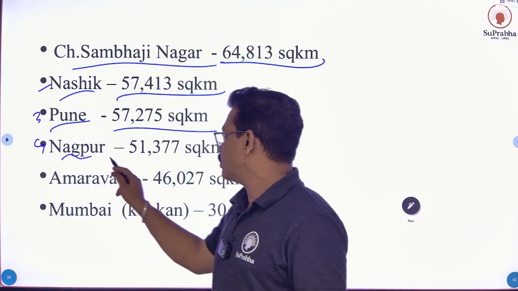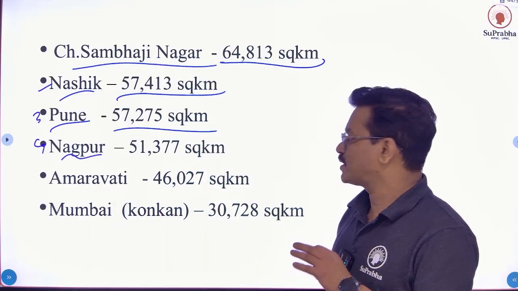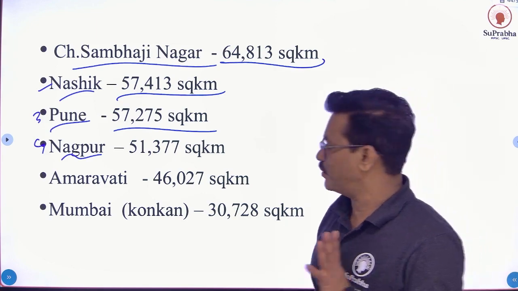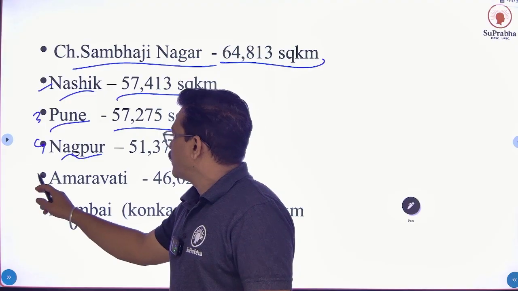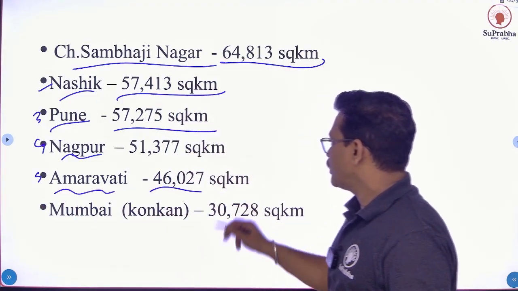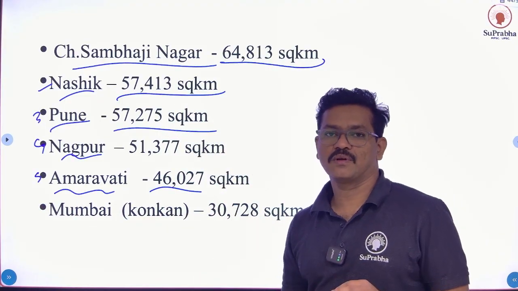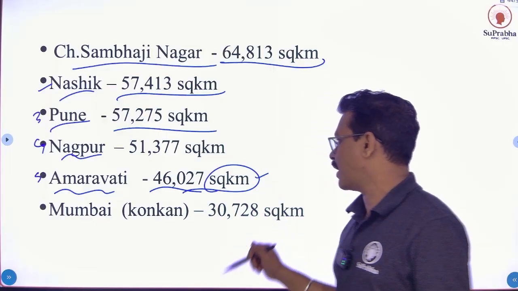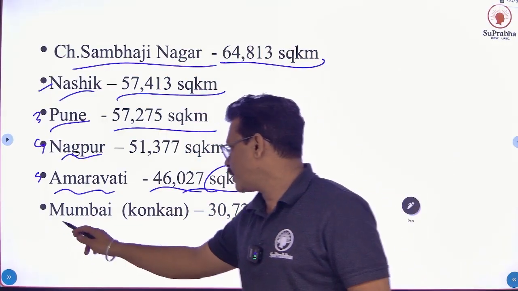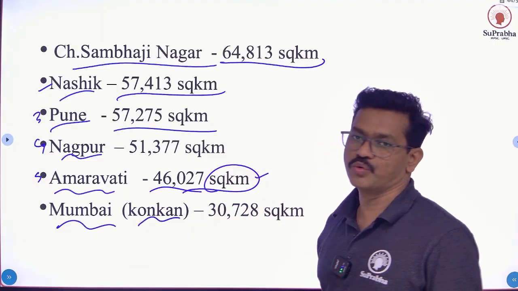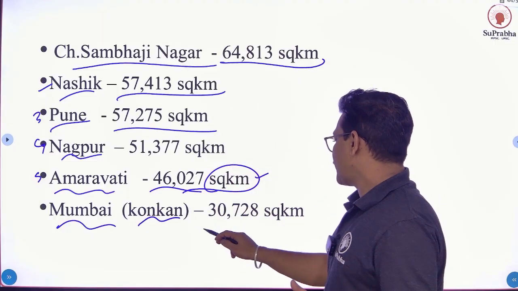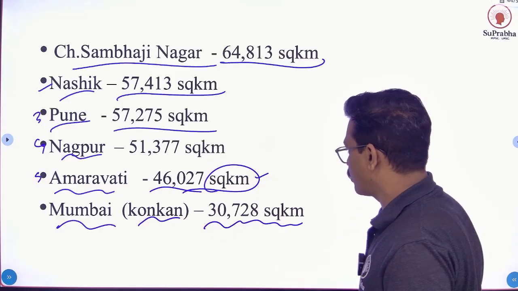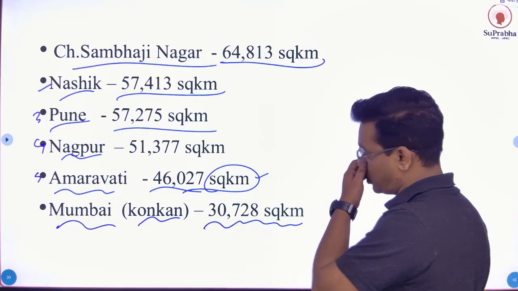Fourth is Nagpur. 51,377 square kilometers are covered by the Nagpur Administrative Division. Fifth is Amravati. Amravati covers 27 square kilometers. And last, the Mumbai or Konkan Administrative Division. 30,728 square kilometers are covered by the Konkan or Mumbai Administrative Division.